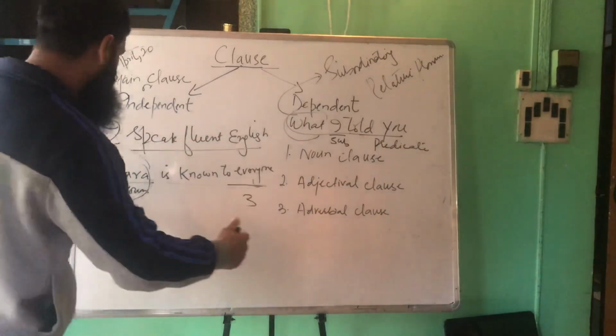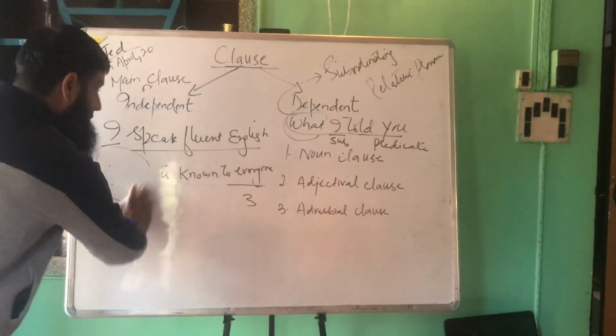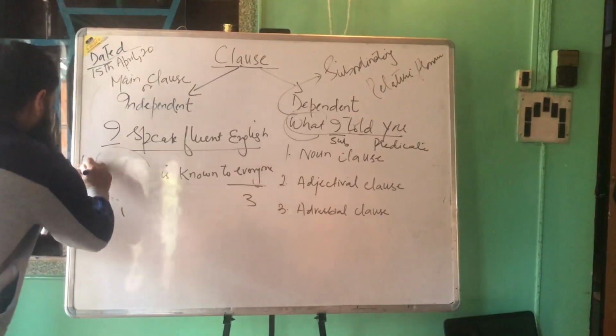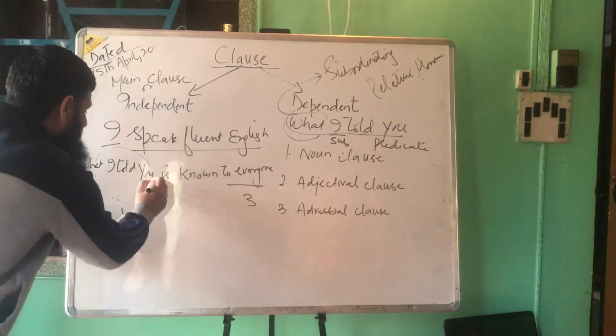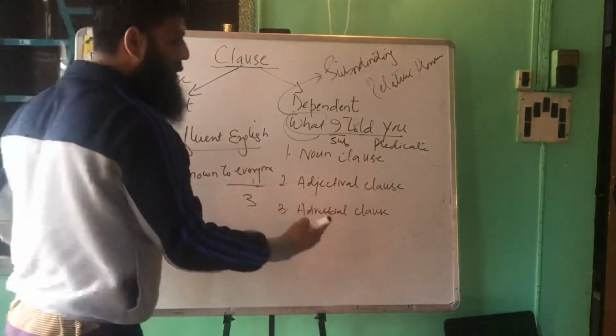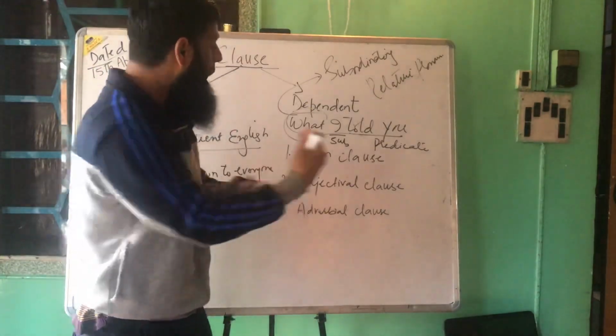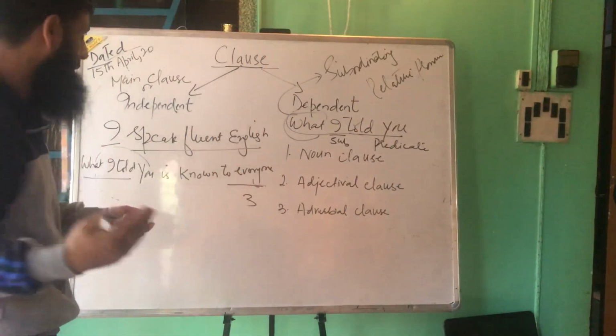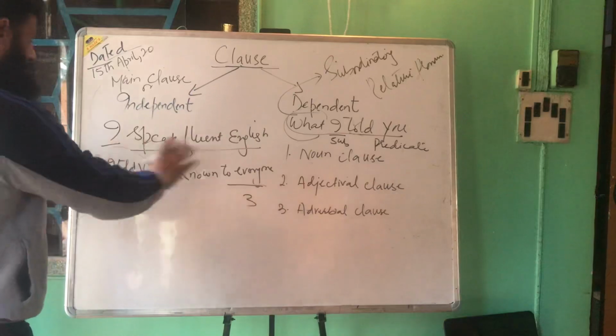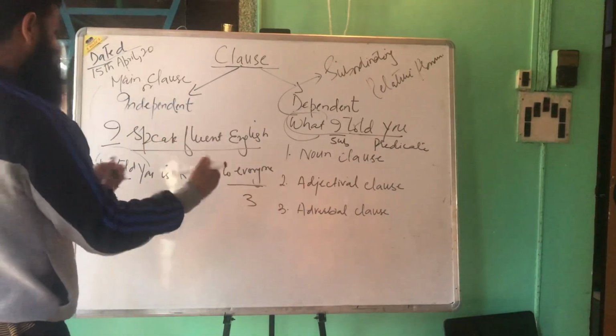For example, what I told you is known to everyone, right? The part that was answered here is completed by is known to everyone. Now you see, this is totally complete in sense. This doesn't lack anything now.